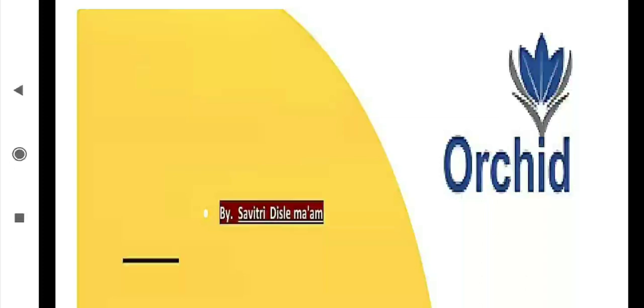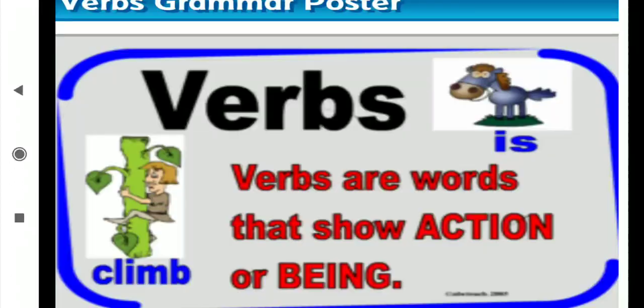Good morning, students. Today we are going to start your next chapter from the grammar book, that is chapter 6, verb and its kinds. Then before starting this chapter, let's see what is verb. Verbs are words that show action or being.